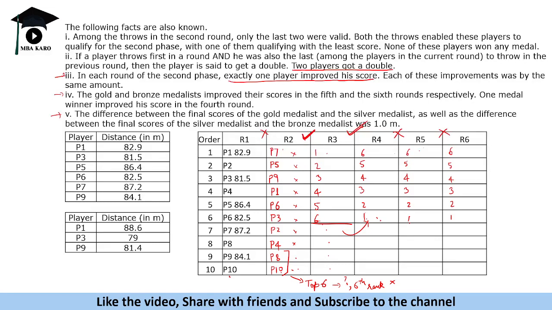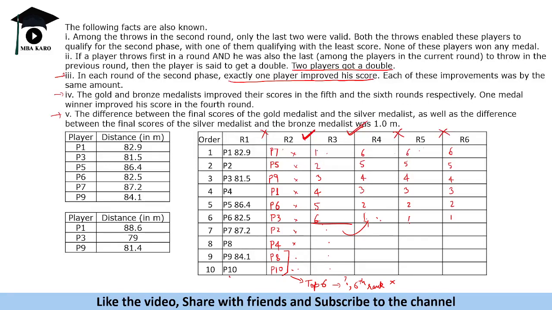So this means that P10 threw first. Now how can P10 throw first in round 3? This implies that P10 must be the topper, because in these rounds the toppers are throwing first.